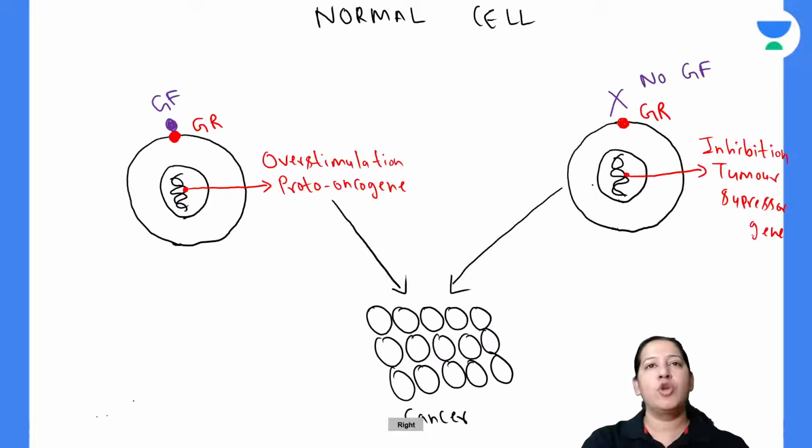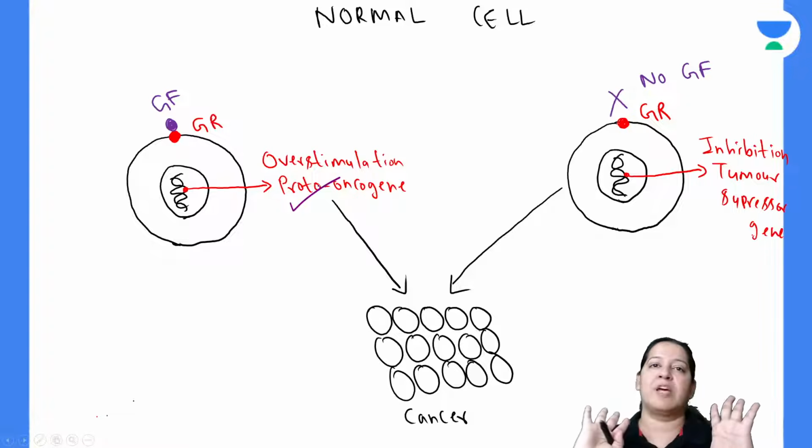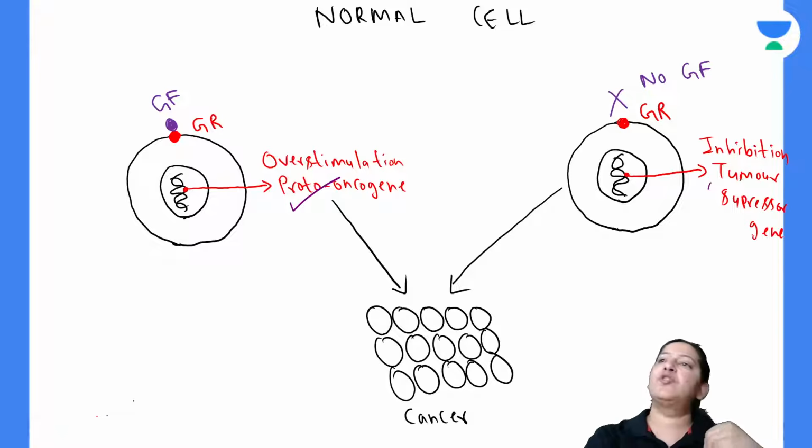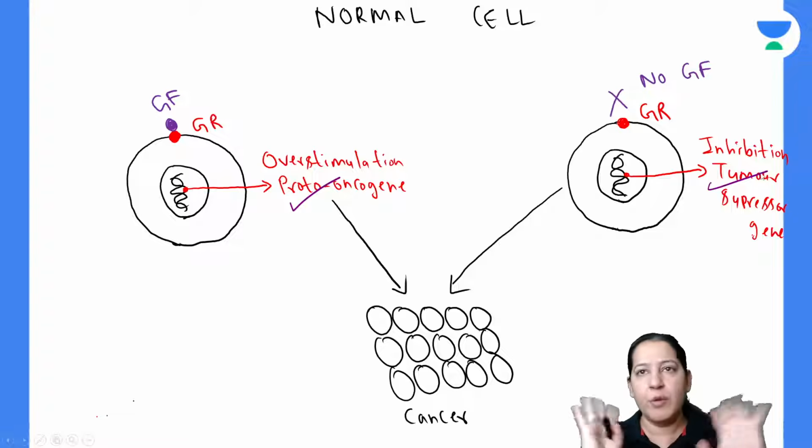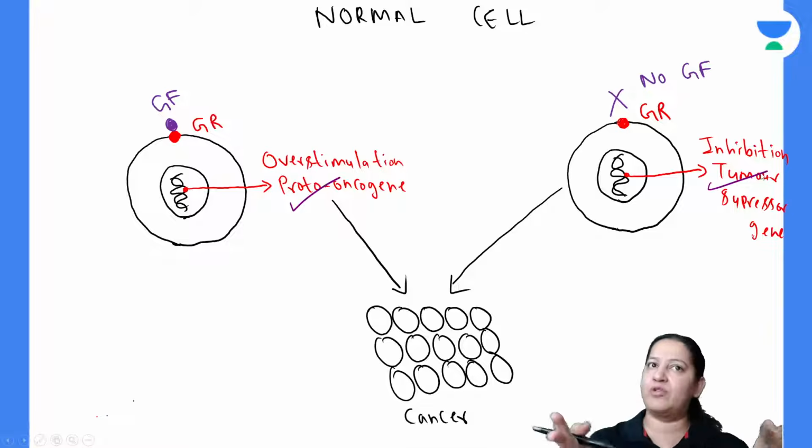But normally, do you have proto-oncogenes? We all have proto-oncogenes in our body, in all of our cells. From head to toe, we are made up of cells. In all of our cells, proto-oncogenes are present. And in all of our cells, tumor suppressor genes are also present, but they are not mutated. Once they get mutated, it will lead to cancer, right?